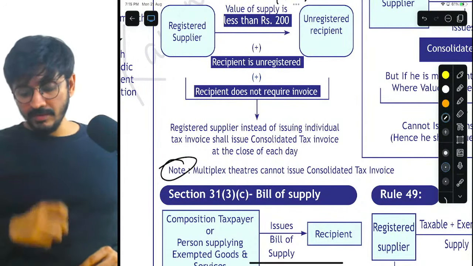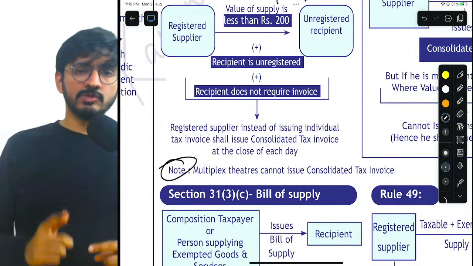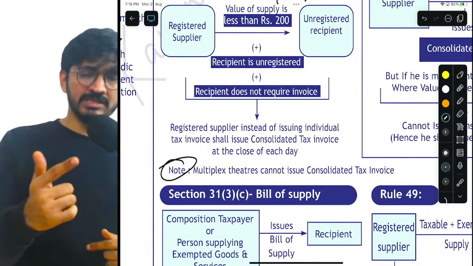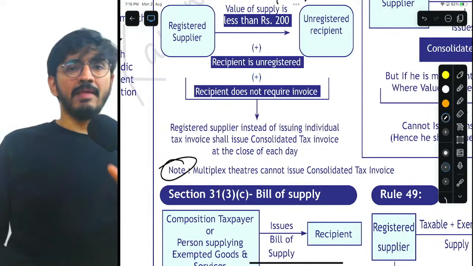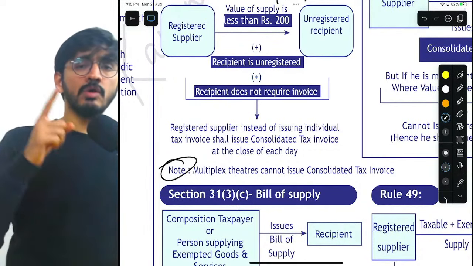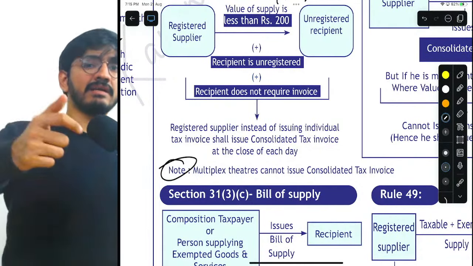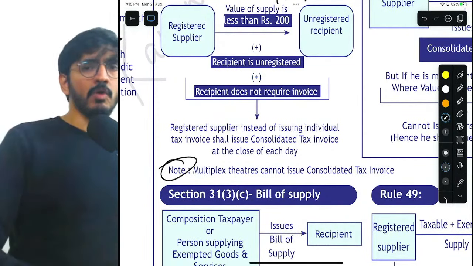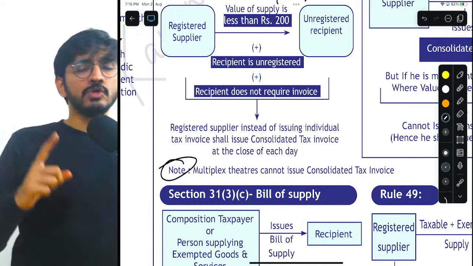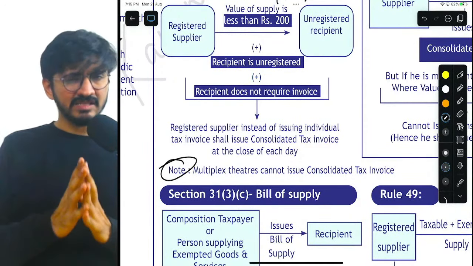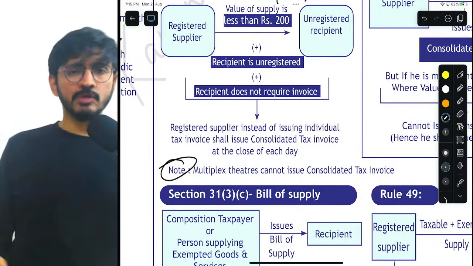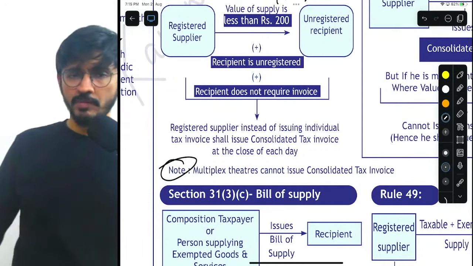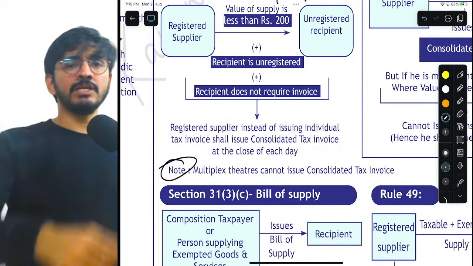The concept is very simple: in case of multiplex theaters, you will always issue a separate invoice. That separate invoice will also be in the form of an e-ticket. Whenever you go to PVR, Inox or Cinemax, irrespective of whichever city you are in, tier 1, tier 2, tier 3, you will always get it on your WhatsApp.